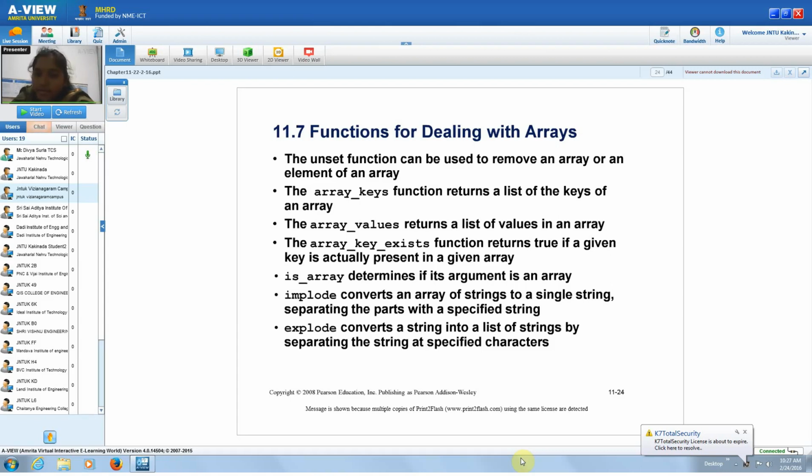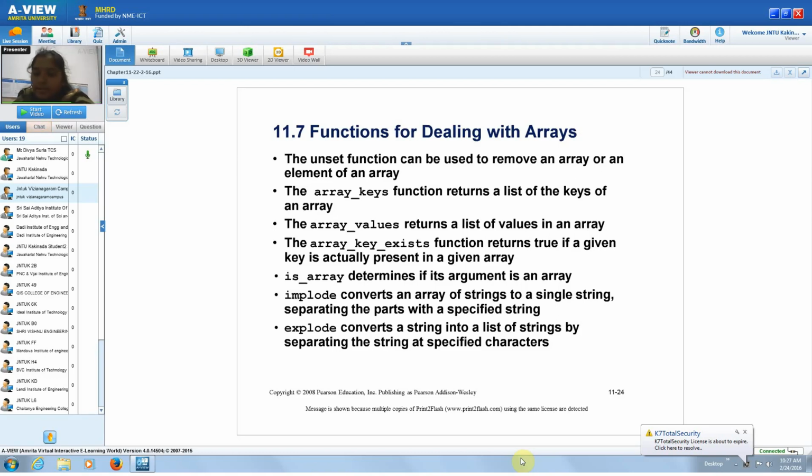array_key_exists. This is the function where we can check whether that key is present in that array. is_array determines if the variable is an array or not. For example, if you declare a variable $x equal to array of something, and you want to check if $x is an array or something else, then you use is_array, and the return type will be either true or false. A Boolean is the return type here.